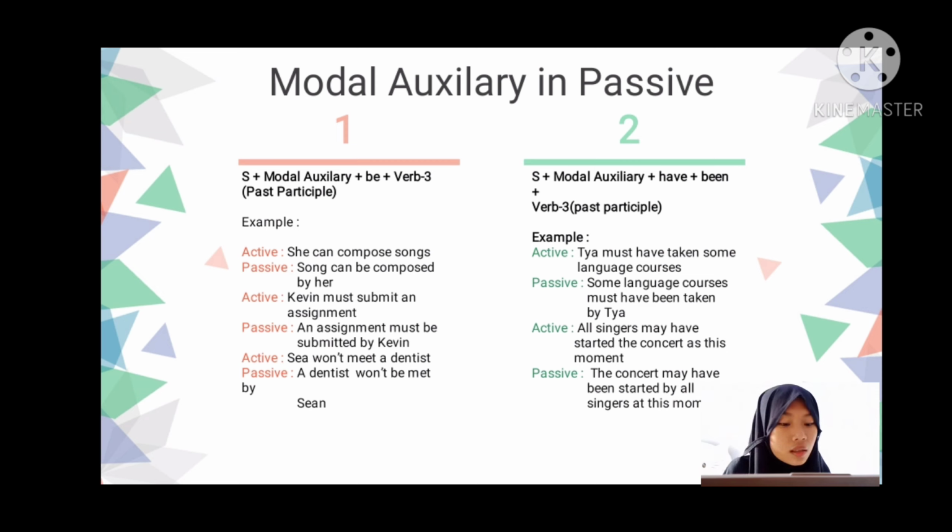The concert is object in active, so in passive it will be the subject. At this moment is not a time signal, but it is a complement. Okay, the passive is the concert might have been started by all singers at this moment.